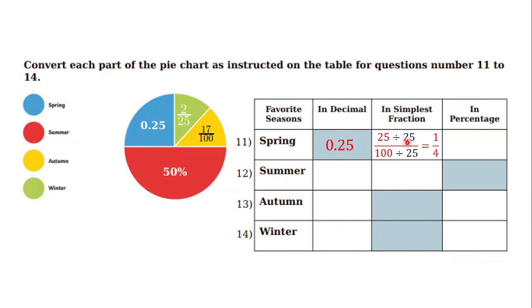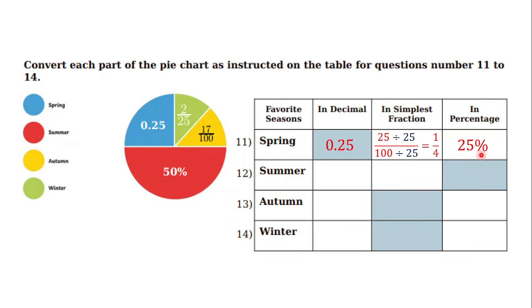So 25 divided by 25 becomes 1, and 100 divided by 25 becomes 4. So the simplest fraction for number 11 is 1 out of 4. Now for percentage, because it is already out of 100, we can say that it is 25%. Percent means out of 100.